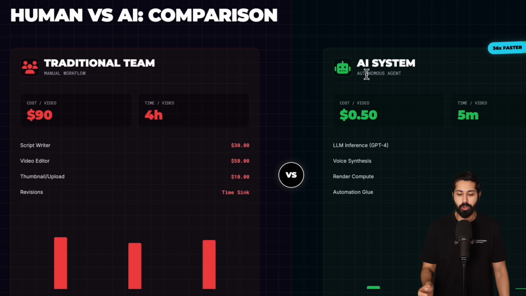And to really bring this point home, this human versus AI comparison, there is no comparison. It's so much cheaper than using a human. 50 cents per video versus at least $90 per video for a human. And it takes 4 hours for a traditional team. This thing could generate a video in 5 minutes.